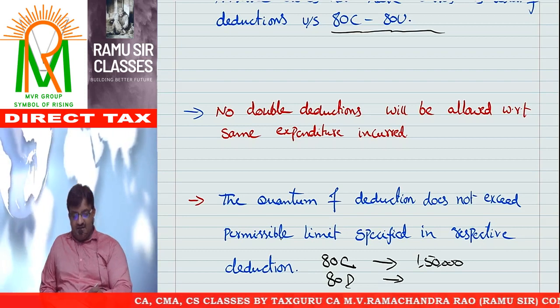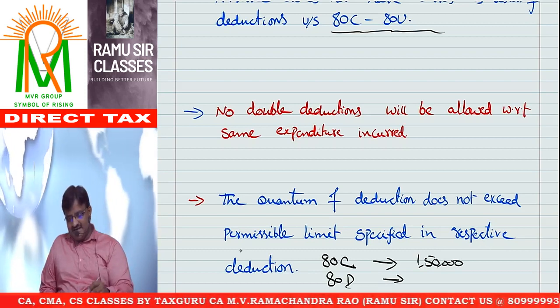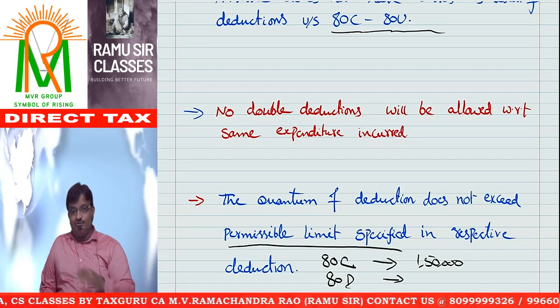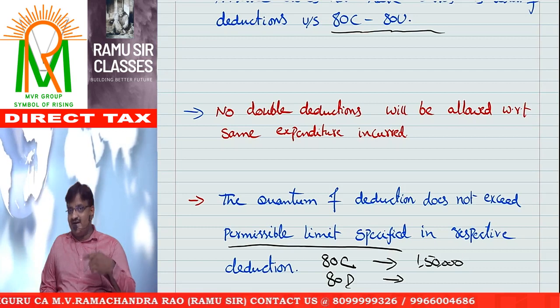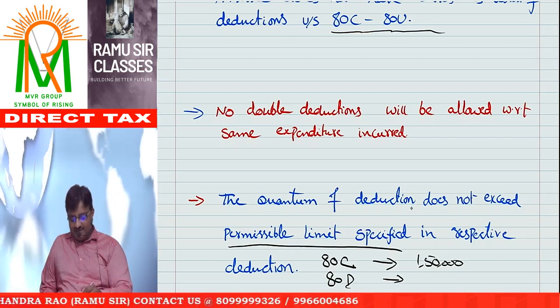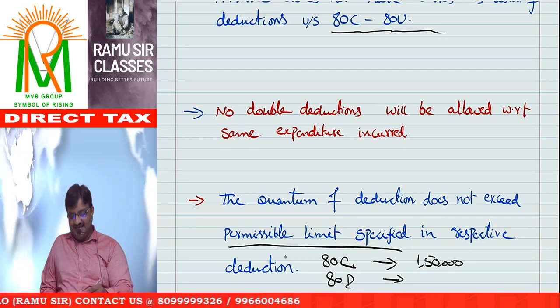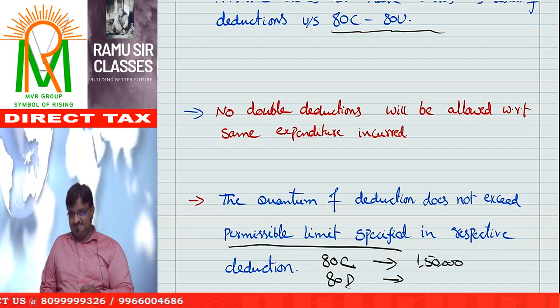I repeat, respective deduction. That means every provision has a permissible limit, only this much. You cannot claim the deduction over and above that particular specified limit. See the word, the quantum of deduction does not exceed the permissible limit specified in the respective deduction.